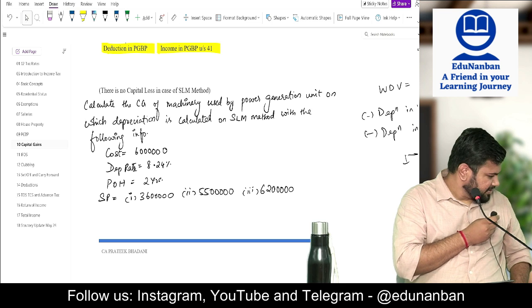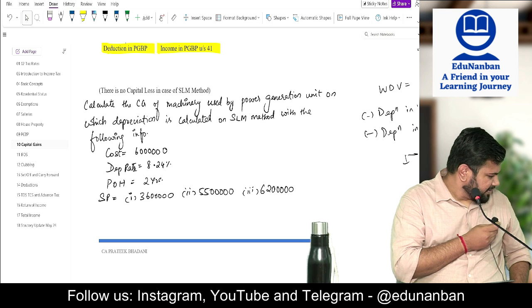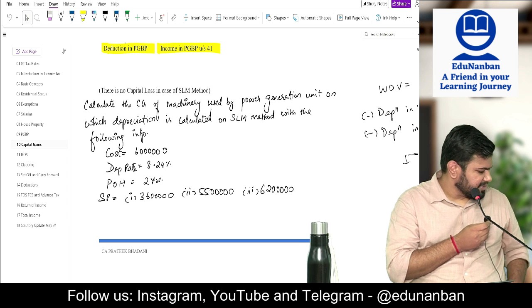So Arul has asked a doubt: sir, is the exemption before 23/7 1 lakh or 1.25 lakh? The answer is 1.25 lakh. For the entire year it is 1.25 lakhs.